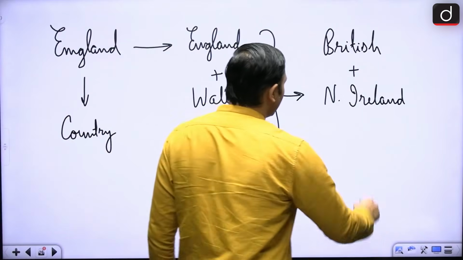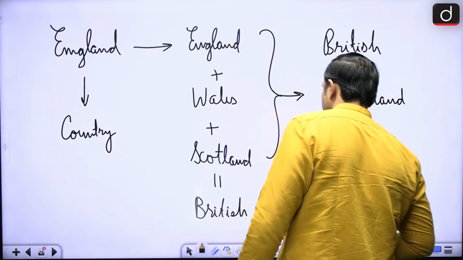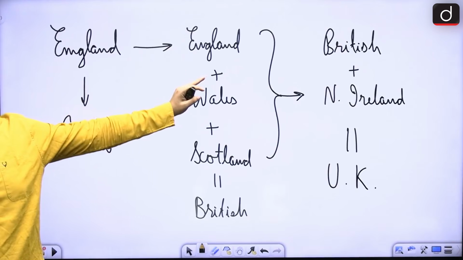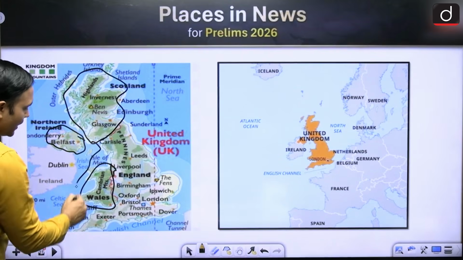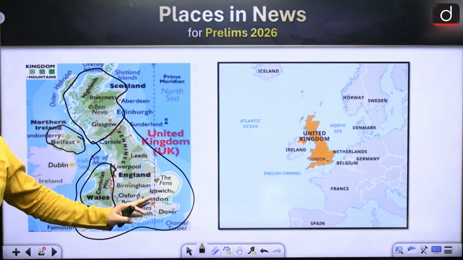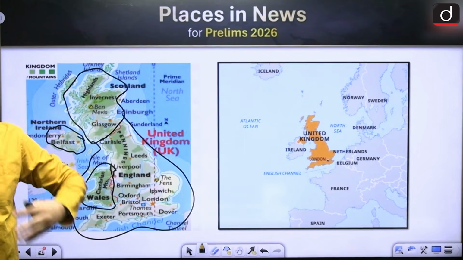So when it is adding Northern Ireland to it, then you are forming United Kingdom. So England is one country, right? When it is getting connected with Wales and Scotland that are on the British Isles, then you are forming the British region. And then when it is also adding Northern Ireland, then you are forming the United Kingdom, right?